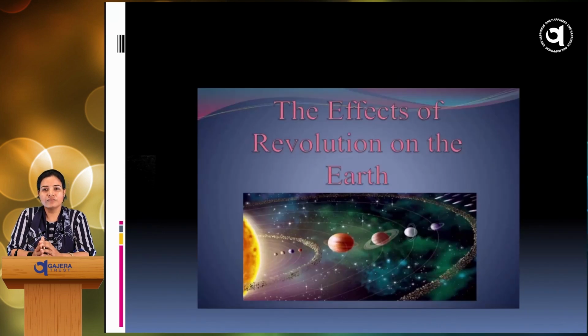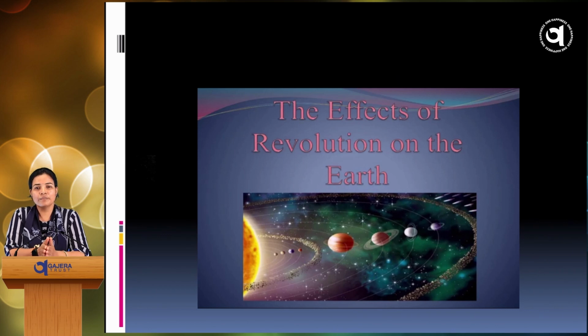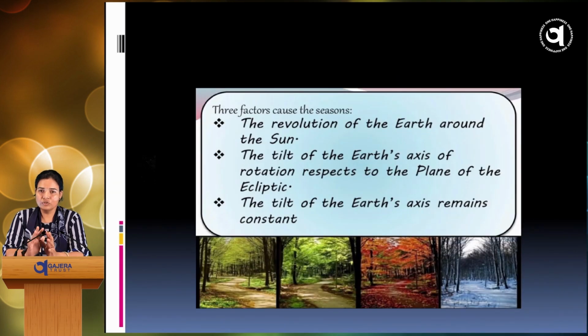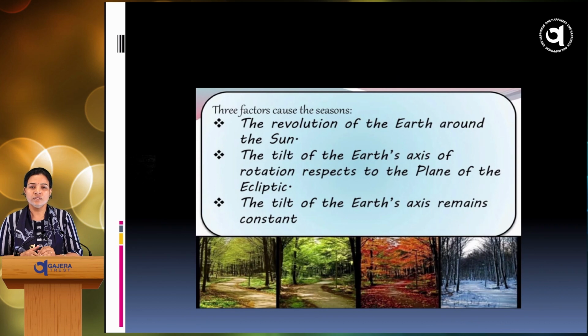The effect of the revolution on the Earth: the revolution causes the changing of seasons. This is the reason behind the season changing. Why does it happen? Because of the path, the orbit of the revolution of the Earth around the sun. The shape of this orbit is elliptical. This is the main reason for changing seasons. Let us see the revolution of the Earth around the sun. The second cause is the tilt of the Earth's axis of rotation with respect to the plane of the ellipse, and last, the tilt of the Earth's axis remains constant.